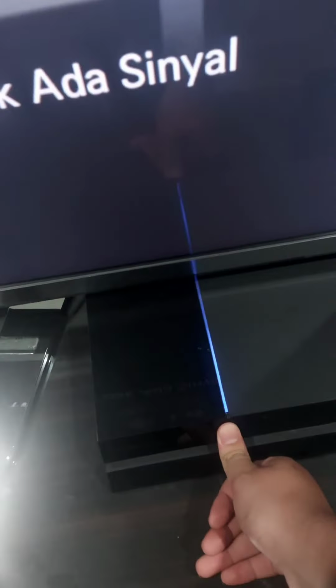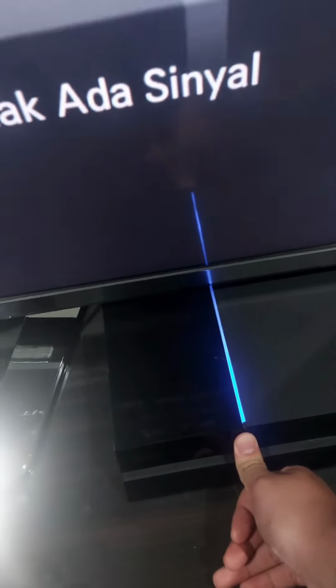Second, you need to enter safe mode. To enter safe mode, you need to hold on to your power button for 5 or 8 seconds until you hear two beep sounds.